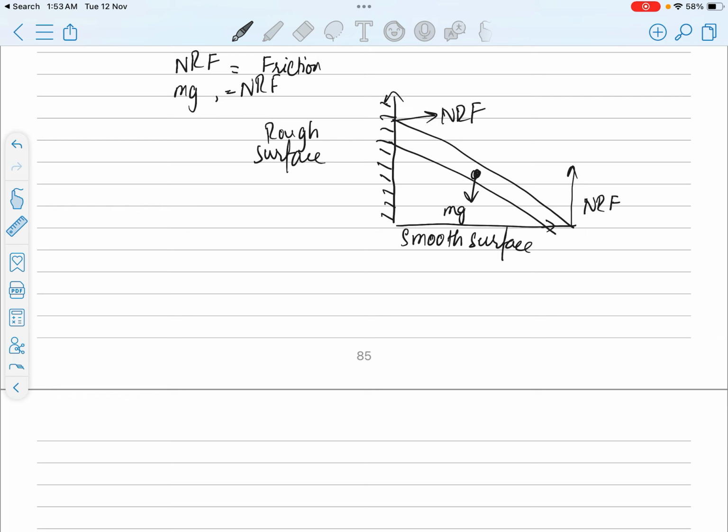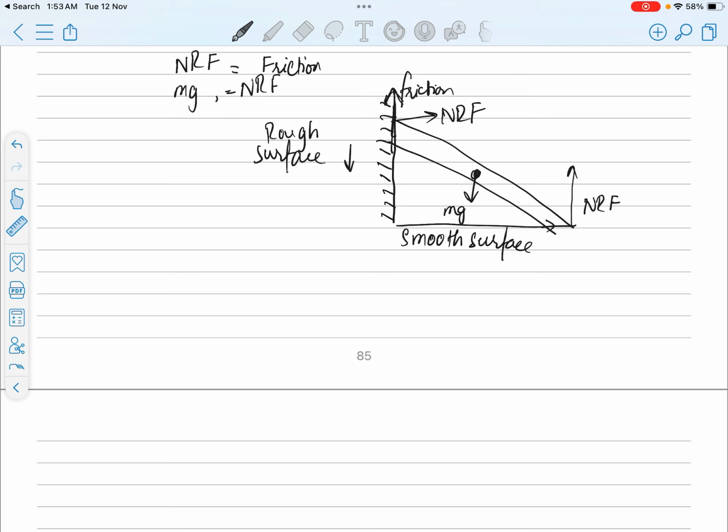Since this surface is smooth, there is going to be no friction in the horizontal direction. However, when this object slides down in this direction, friction is going to act in the upward direction. So this is the friction force. So can this body be in equilibrium?